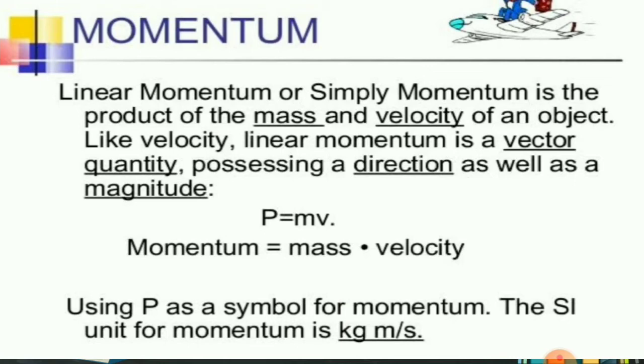As velocity has direction, momentum also has direction, as it is the product of mass and velocity, and it is represented with the symbol P. This is the symbol with which you will represent momentum, children. And the SI unit of momentum is kg meter per second.